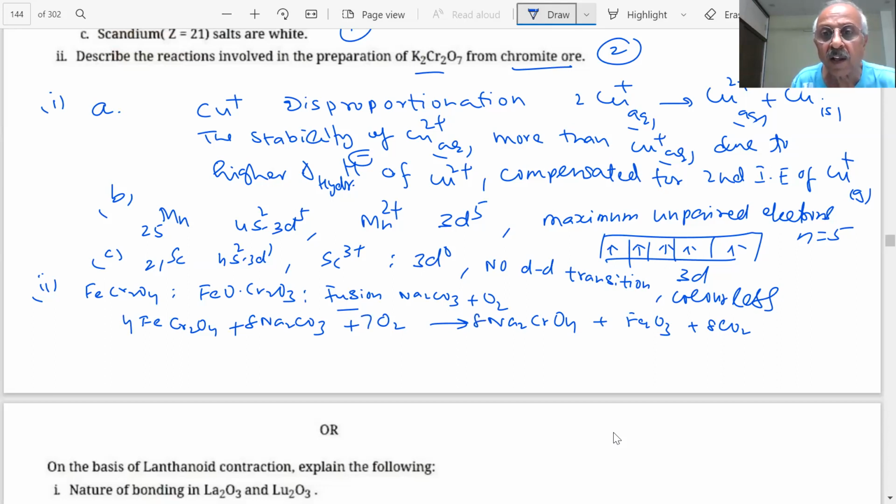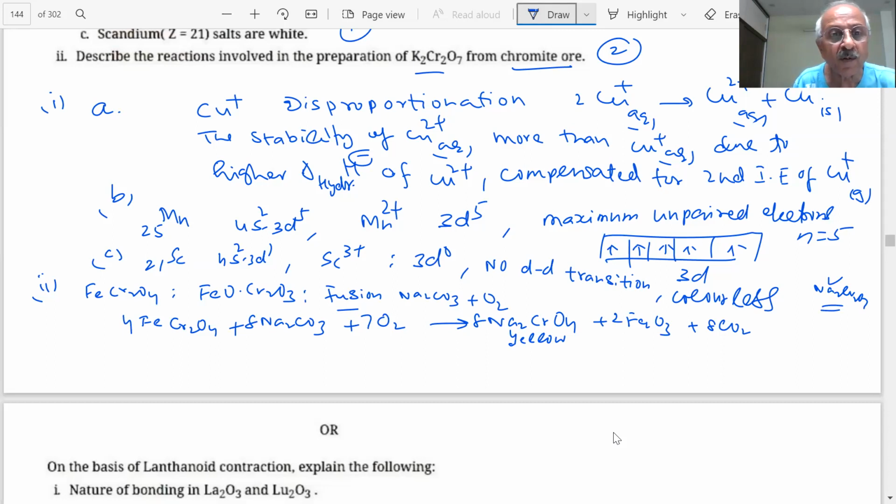You get, what is the color of this? Colors are important in that chapter. I have discussed, student. Yellow. Yellow color. Chromate ion. So Na2CrO4 is yellow. What you want is Na2Cr2O7. Then we can replace that with potassium.